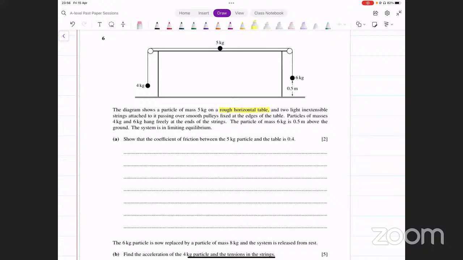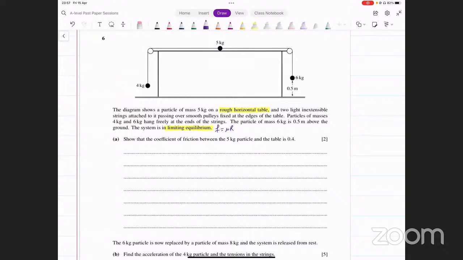बाकी सब चीजें आपको figure पे नजर आ रही हैं. एक तो ये table rough है. That's the important thing to note here. And the system is in limiting equilibrium. Now, what does that tell you? Limiting equilibrium जब भी लिखा होता है, the first thing you do is you write down friction की value क्या होगी? Friction is going to be equal to mu R. ठीक है? So you'll have to use that somewhere. Friction is equal to mu times R.